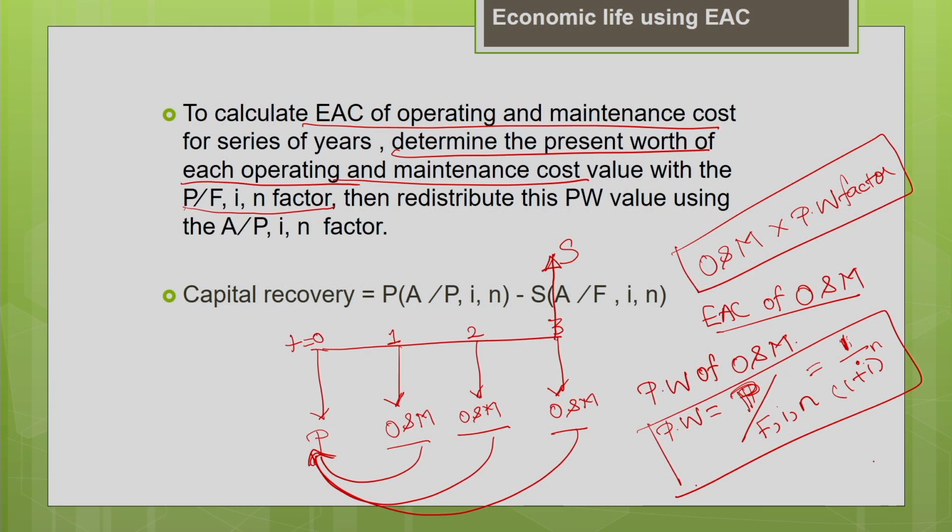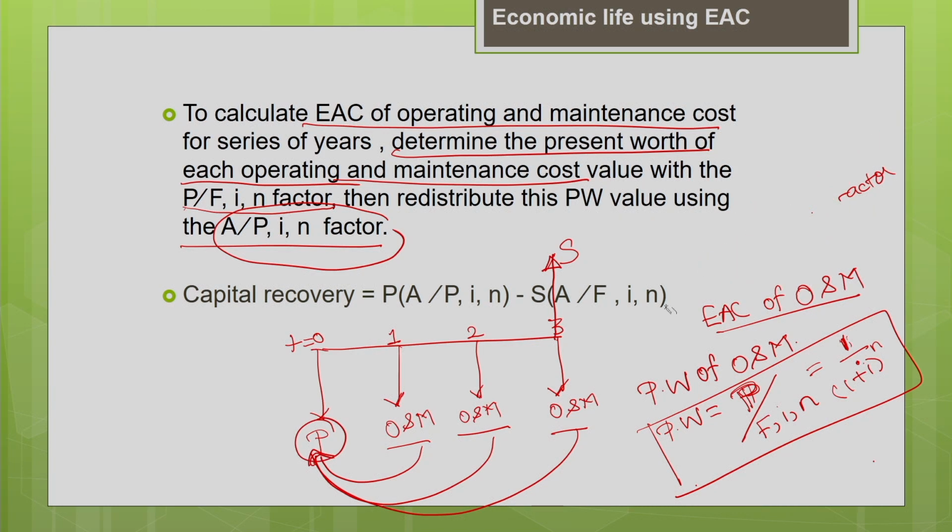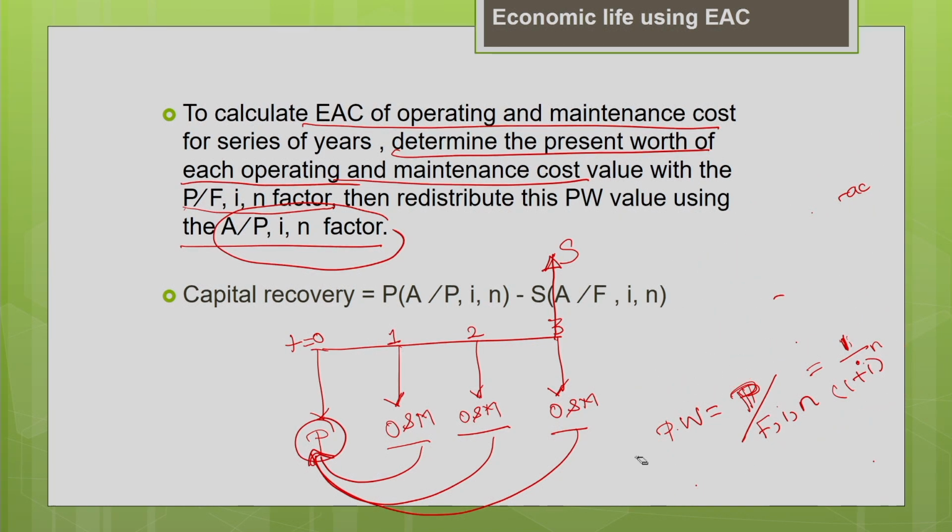Now, after converting the cash flows to time equal to 0, you redistribute the present value using the uniform series capital recovery factor. That means you are going to convert this present value into equivalent annual cost using the uniform series capital recovery factor. So let me find what is A for the given P, i, n.